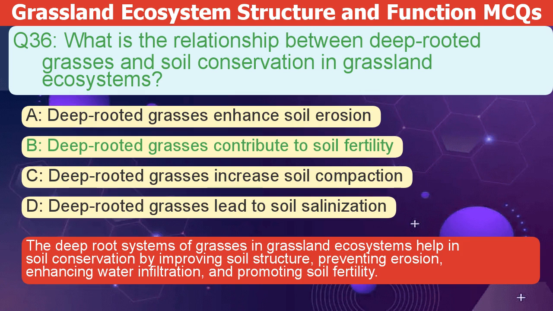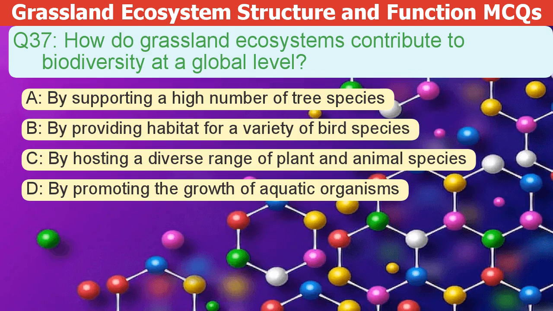and promoting soil fertility. How do grassland ecosystems contribute to biodiversity globally? A. By supporting a high number of tree species. B. By providing habitat for a variety of bird species. C. By hosting a diverse range of plant and animal species.